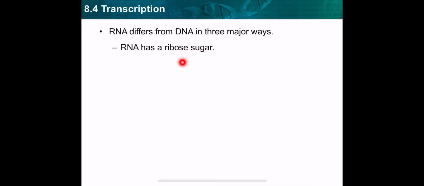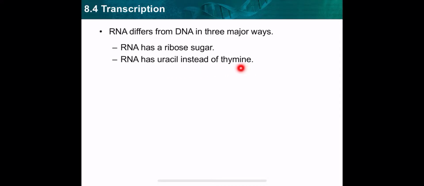Deoxyribose and ribose. Then, if you remember the 4 nitrogenous bases in DNA: adenine, thymine, cytosine, guanine. For RNA, they are different only in having uracil. So RNA has uracil instead of thymine.